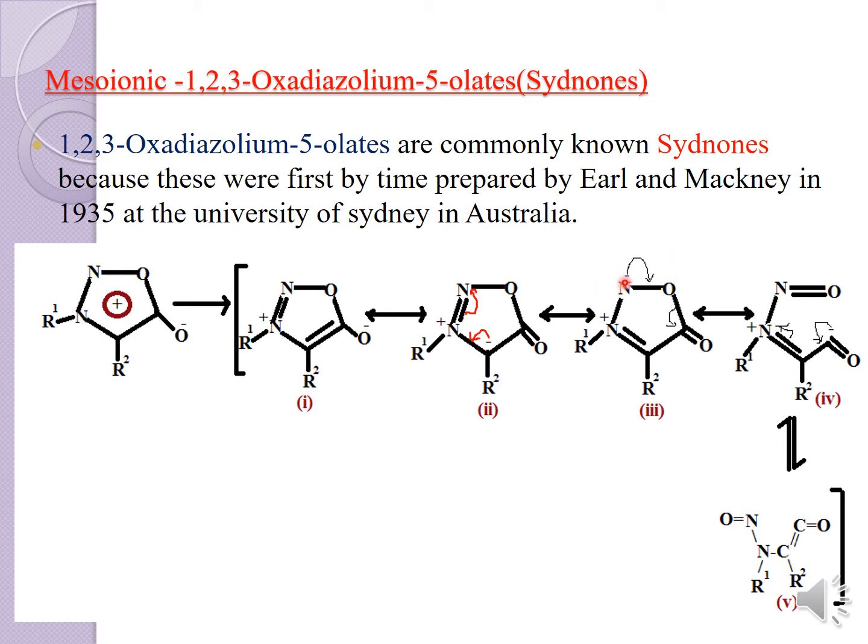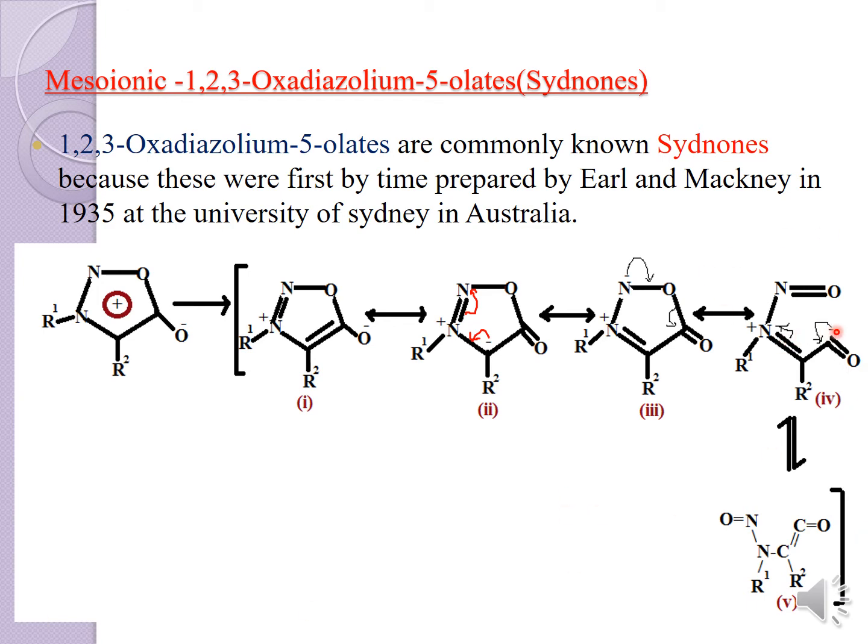Once you get the negative charge on the nitrogen atom, this negative charge will come back and make a double bond, that is you get the nitroso compound, and then this bond is cleaved, forming the carbanion again.